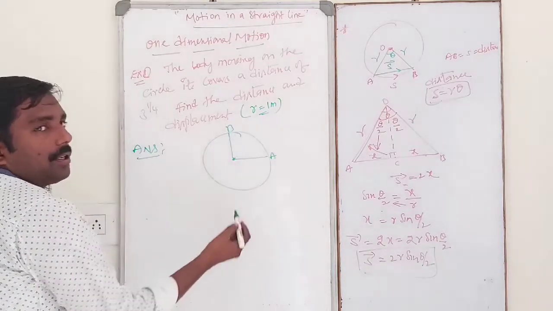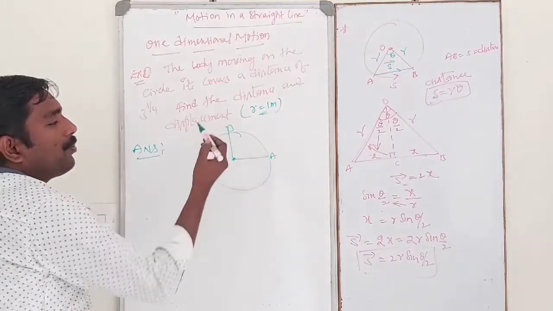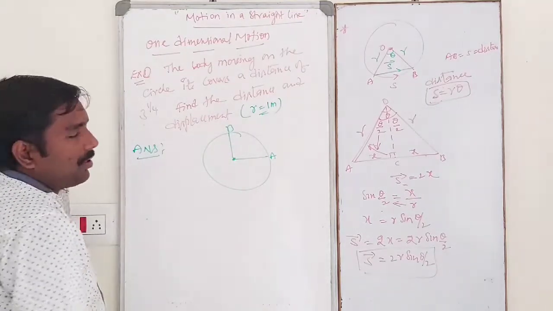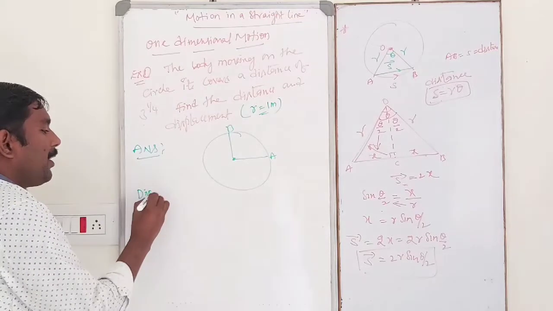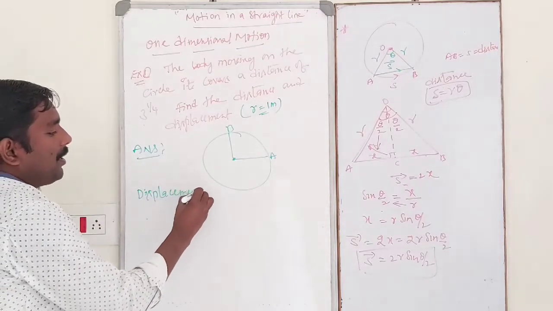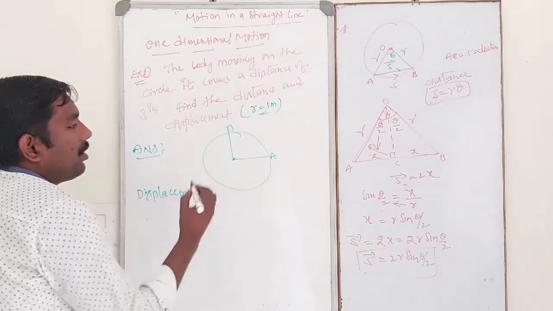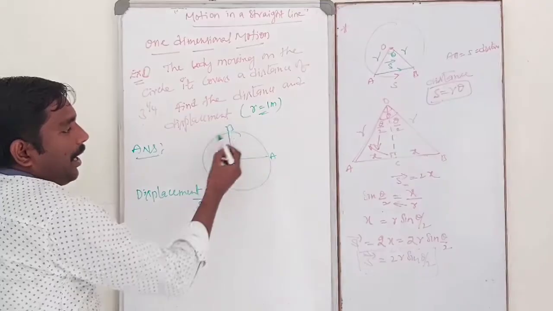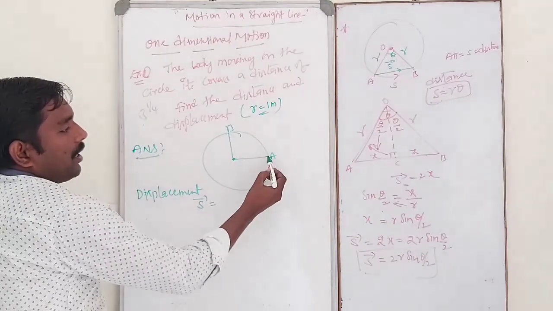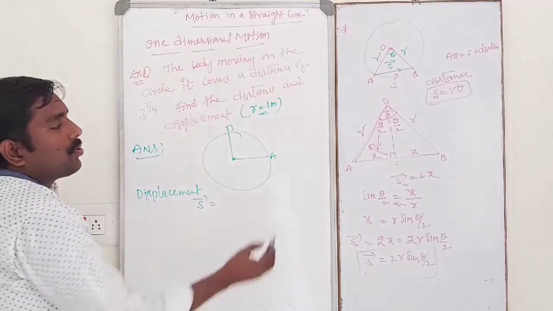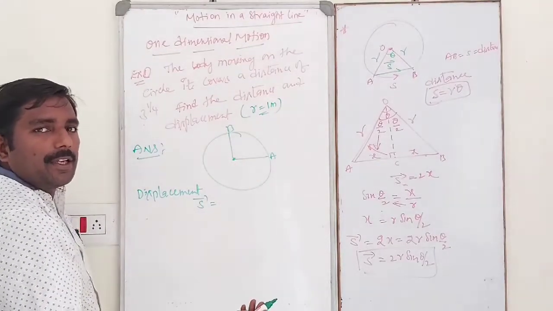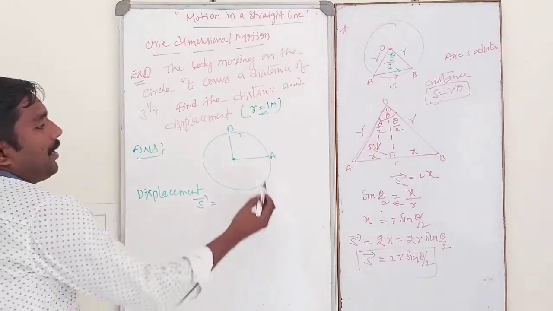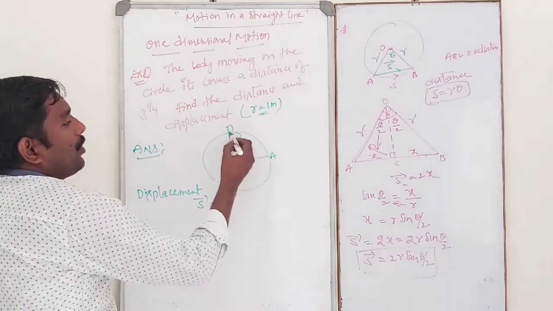After 3 revolutions, it also covered from A to B. In this case, for 3 revolutions, the body starting from A completes one circle and reaches A, so the displacement will be 0. So for 3 revolutions, displacement will be 0. So the final displacement is from A to B.